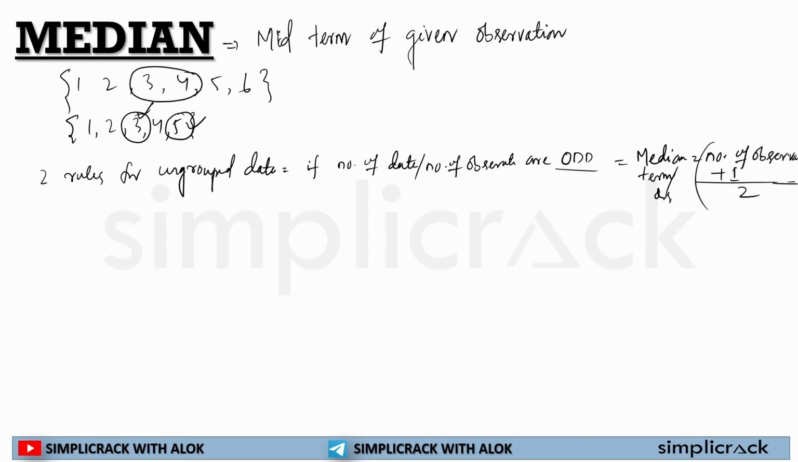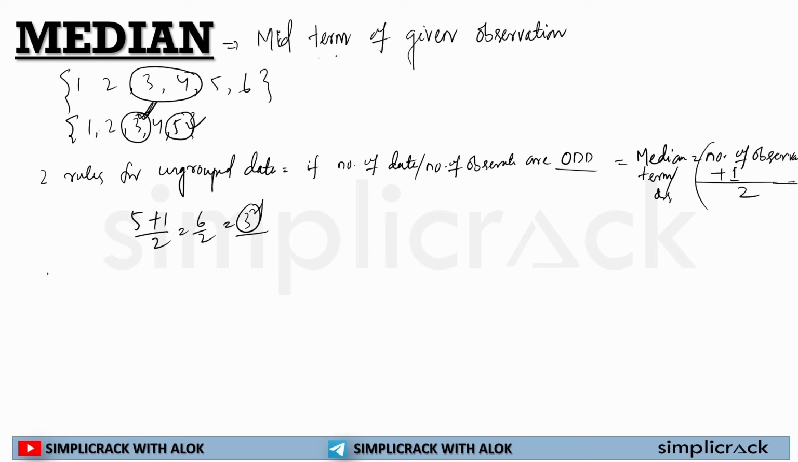What did it? I did number of observations plus 1 divided by 2 if it is odd. So here the number of observations was 5. So 5 plus 1 divided by 2, 6 by 2, is equal to the third. So the third observation will always be the median. So now we have the understanding of how to calculate the median of odd data.